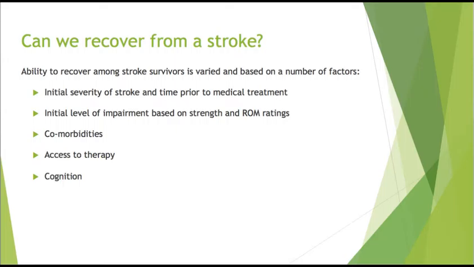Access to therapy is another issue that we face when treating patients with stroke. If a patient has had a stroke but they aren't able to access physical therapy or occupational therapy, we may see a difference in their ability to function. And finally, cognition. Someone's ability to understand what they're trying to do or ability to participate in the world around them based on their cognitive status can have a strong impact in their ability to recover.